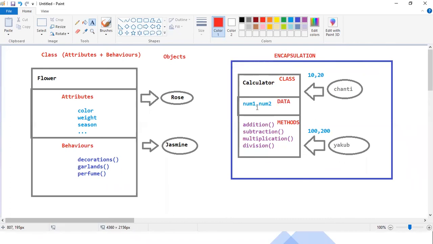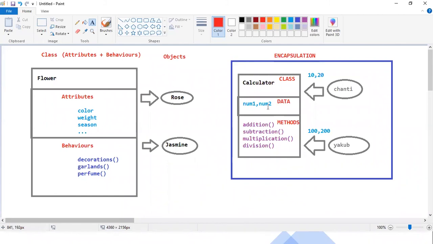I told you, guys, if you create an object, definitely you have to give the values. When you are creating the object, you have to give the values 10 and 20. Now this 10 is assigned to num1, and the 20 is initialized to num2. Observe the term: 10 is initialized to num1 and 20 is initialized to num2 for the Chanti object. And for the Yakub object, 100 is initialized to num1 and 200 is initialized to num2. I'm using one common word, maybe you are focusing or not: initialization.